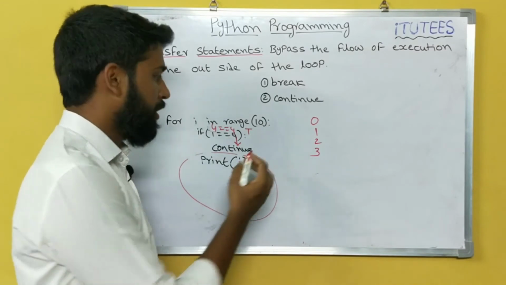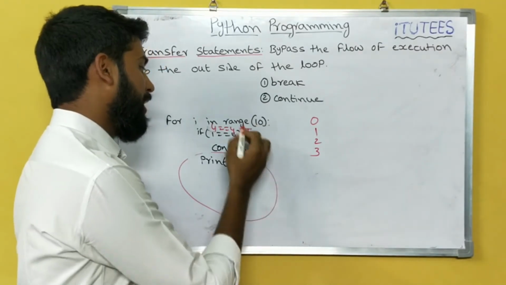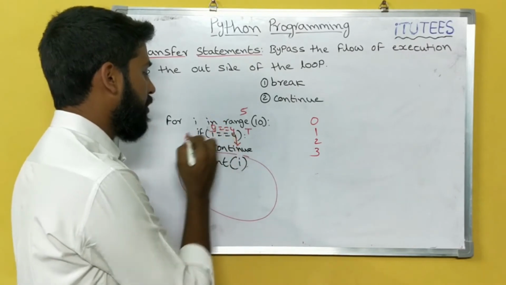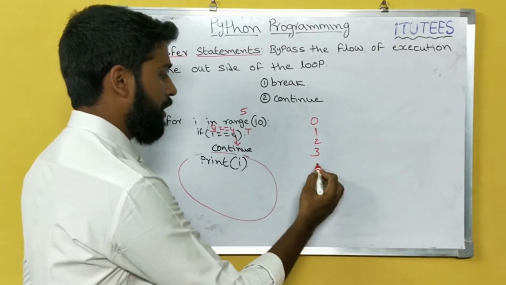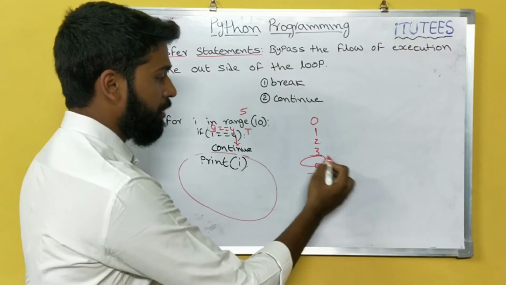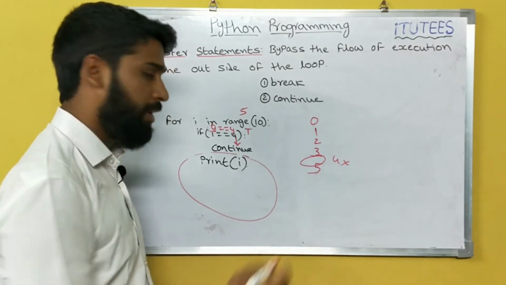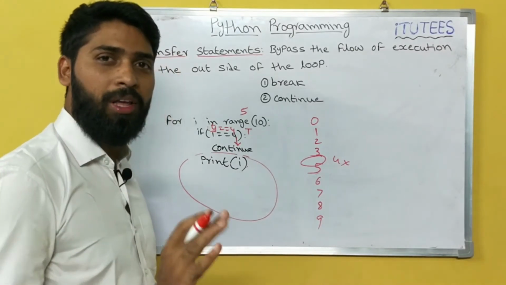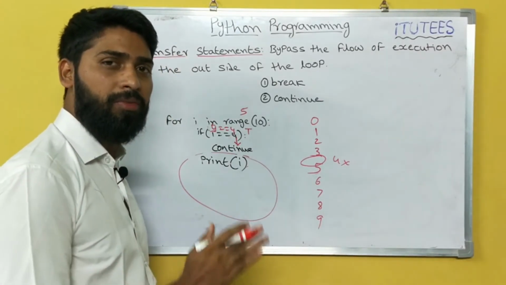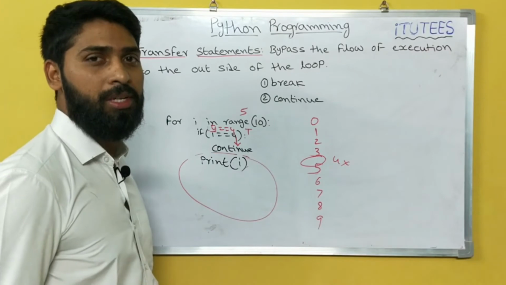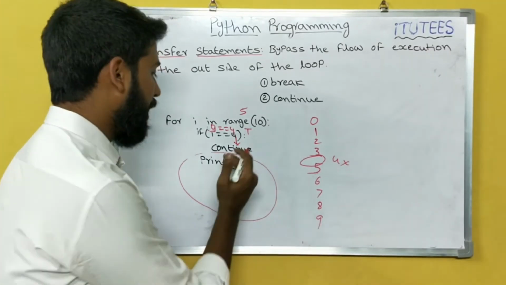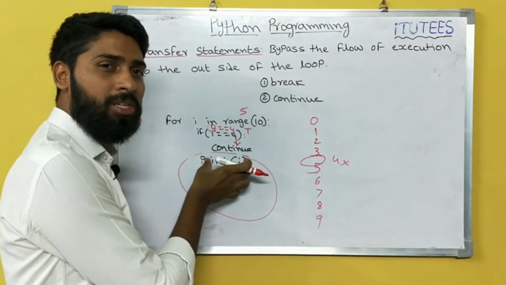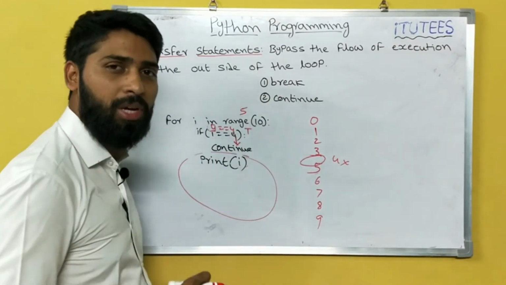iteration only. It goes to the top and increments. i becomes 5. Now it checks 5 equals 4. False. It prints i. That means we skip only this 4. The remaining is printed as usual. I hope you all understand the difference between break and continue. Break is nothing but breaking the loop. But continue means it just skips the remaining instructions and again moves on to the loop.